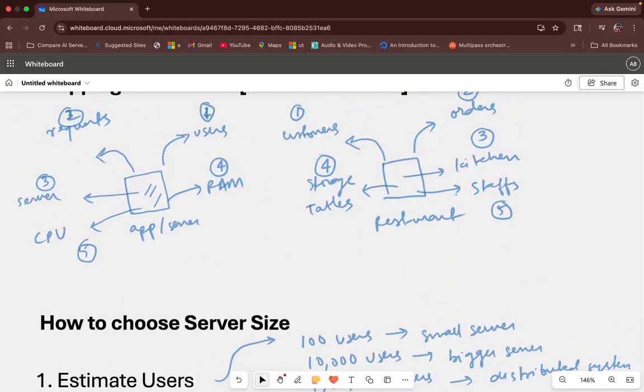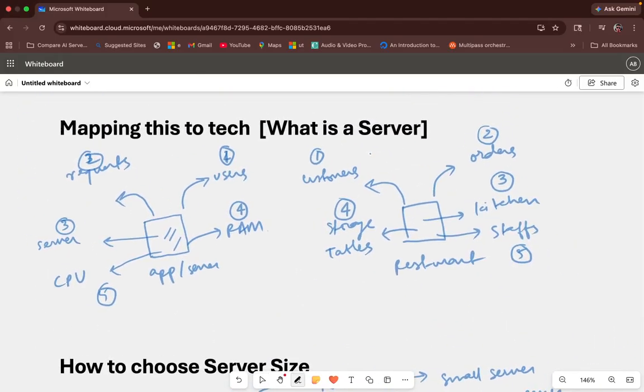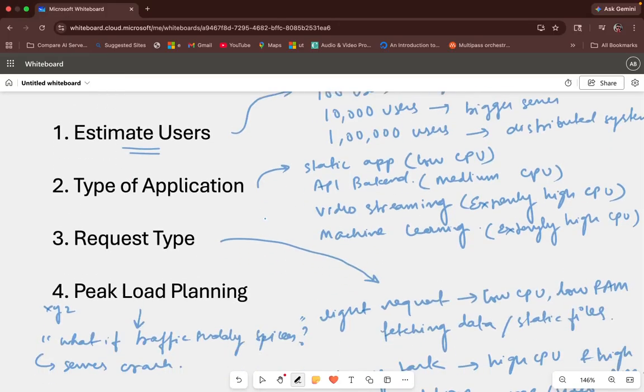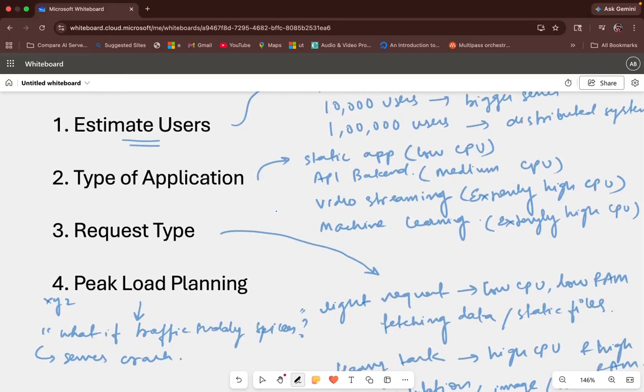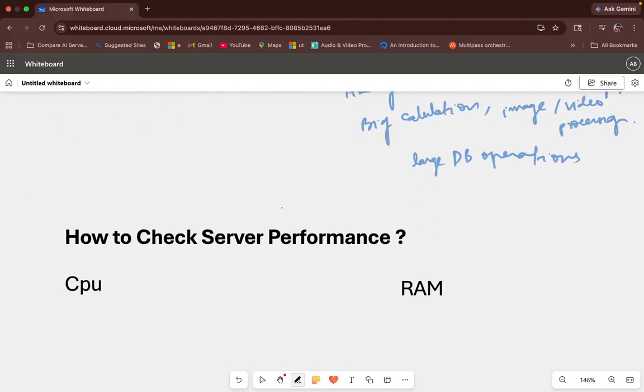So what will the server parameters or requirements be? Just understand this analogy. If customers are more, then there will be more orders. Similarly, if users are more, then there will be more requests. And if more requests are there, then we'll be using a bigger kitchen over here, that means a bigger server for hosting your application. Then, to manage your restaurant, you have to have more staff. Likewise, you need more RAM, more CPU, and more storage. So these are the parameters that need to be considered while choosing a server for your application.